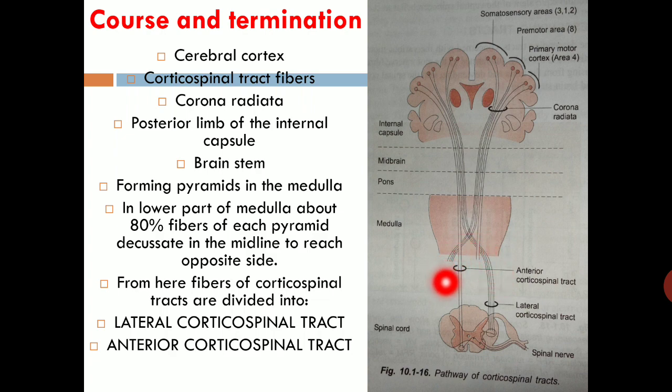From here, fibers of the corticospinal tract are divided into the lateral corticospinal tract and the anterior corticospinal tract. The 80% of fibers that are crossed and go to the opposite side form the lateral corticospinal tract, and the remaining 20% uncrossed fibers form the anterior corticospinal tract. They then descend downwards and enter into the spinal cord, where termination of fibers occurs.